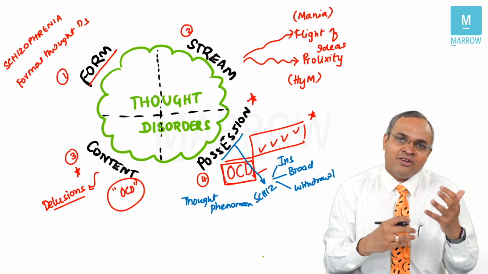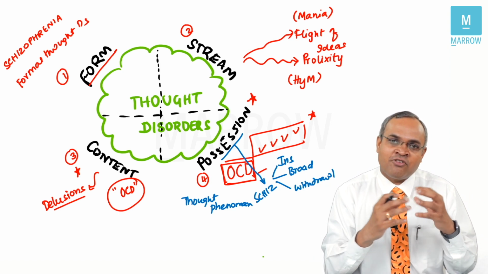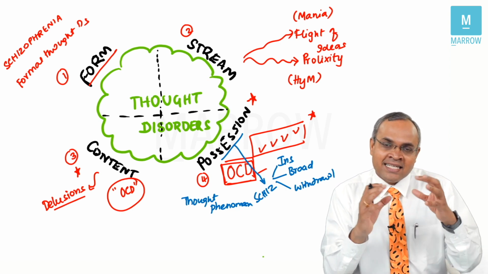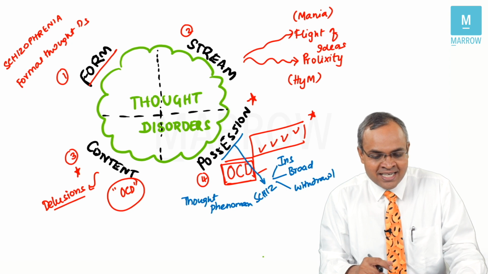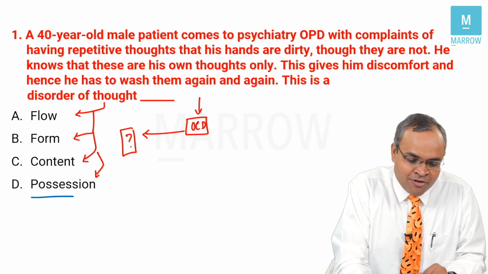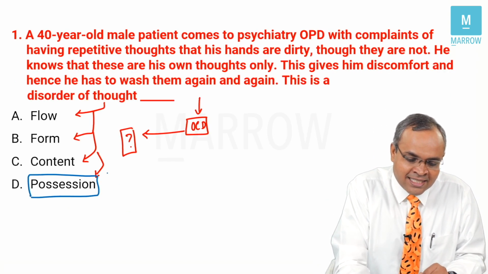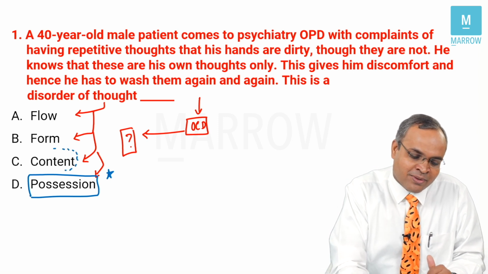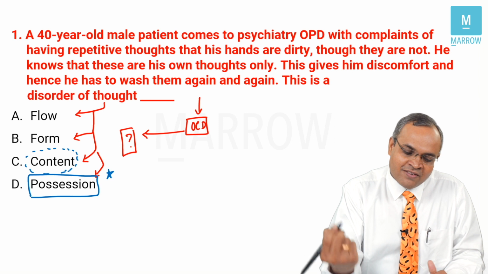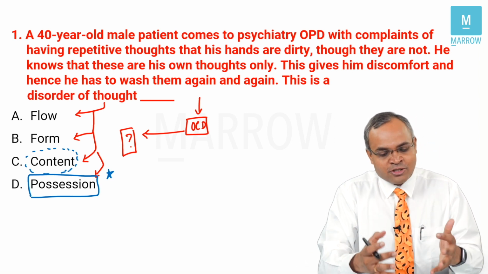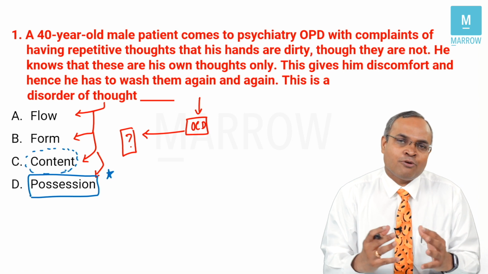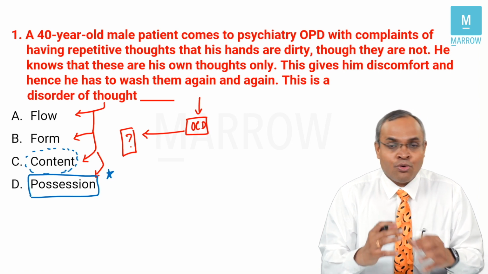So look up videos on schizophrenia and psychopathology to understand it in much more detail. Like this, the answer for this question is very easy. If you look at it, it is possession. But the controversy is because of Kaplan and Sadock talking about it being a content disorder. Because the majority of books talk about it being a possession disorder, I think a better answer would be thought possession disorder, which is nothing but OCD.